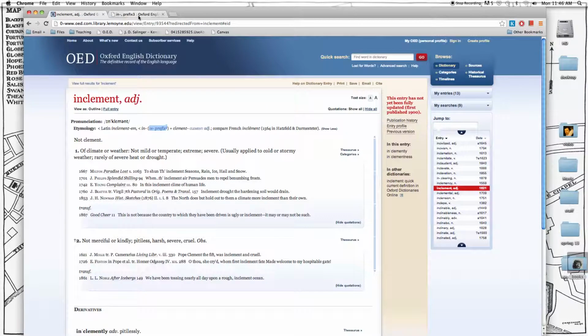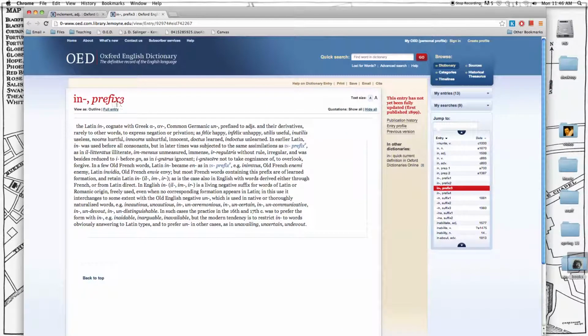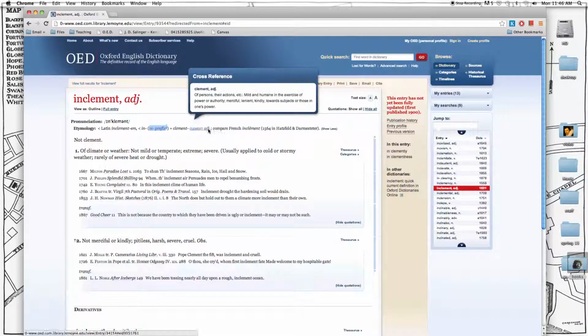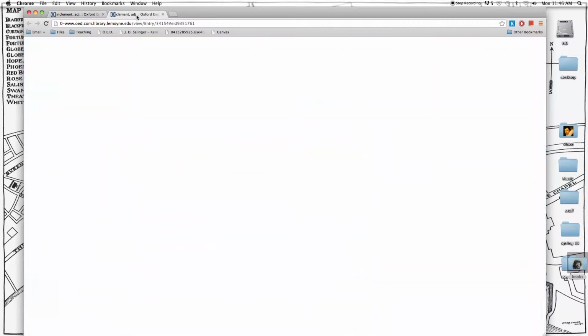We have our prefix, the third sense of in, and we're told that it is a prefix used to express negation or privation. So that makes sense. In meaning the negation of clement, not clement. But what does clement mean? We'll look that word up.